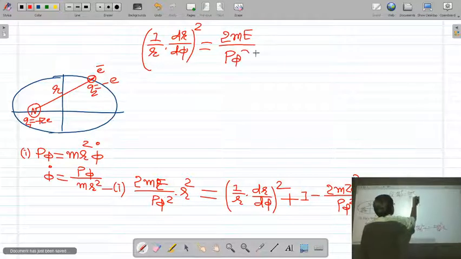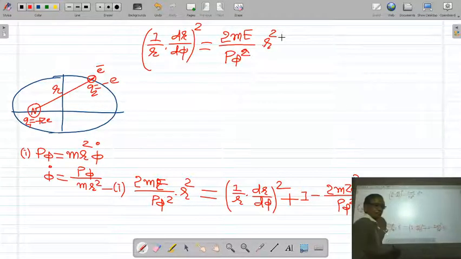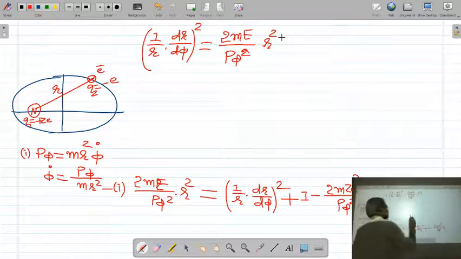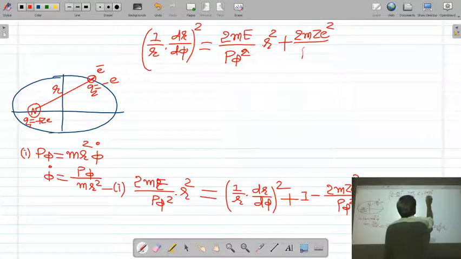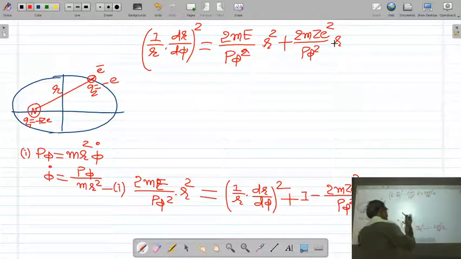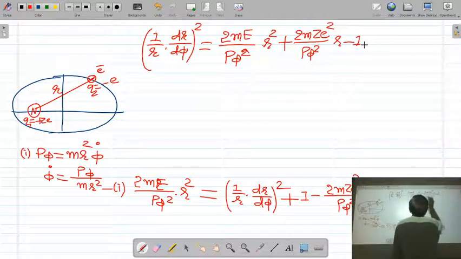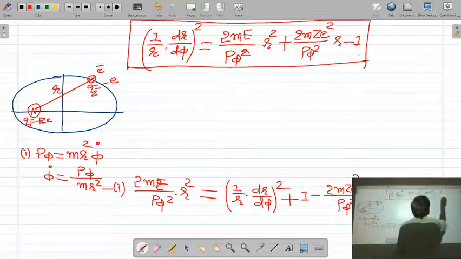upon p phi square into r square. This minus term, when you take on that side, it will become plus 2m z square upon p phi square into r. And then plus, when you take on the left side, it becomes minus. So this is the differential equation for the elliptical orbit of the electron.